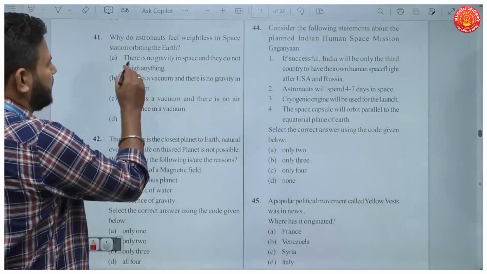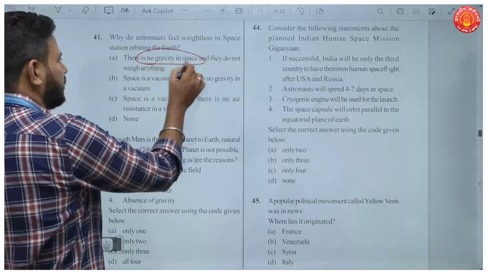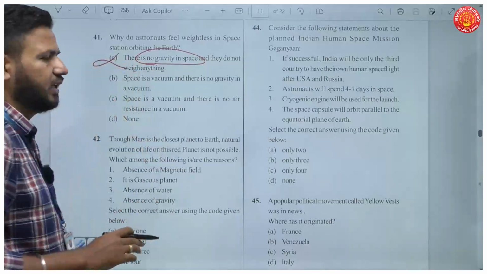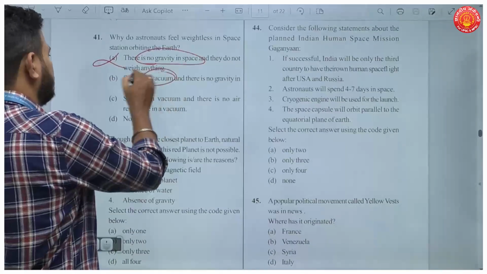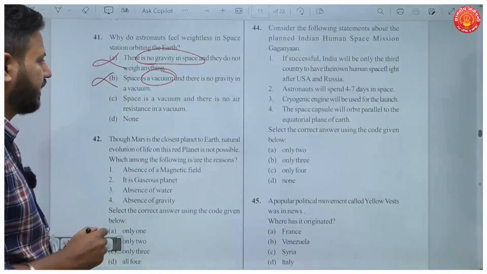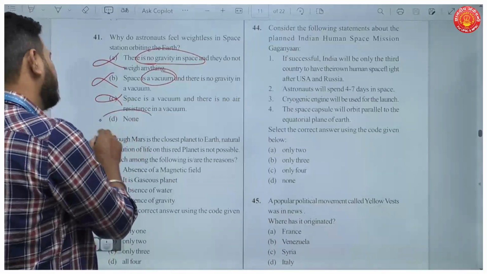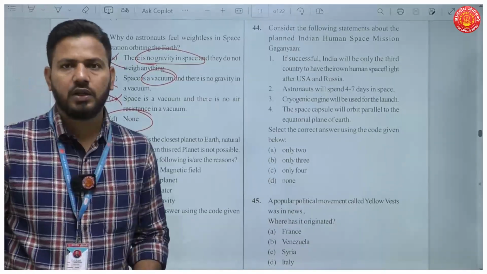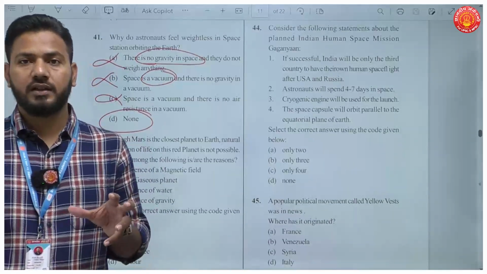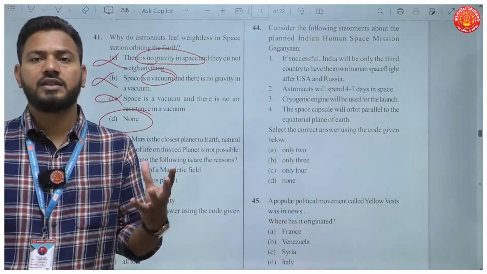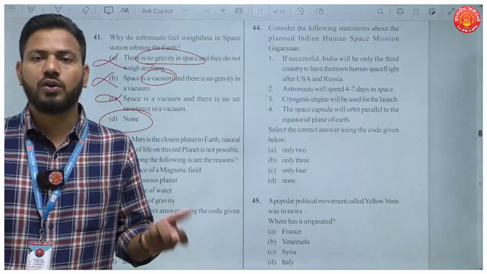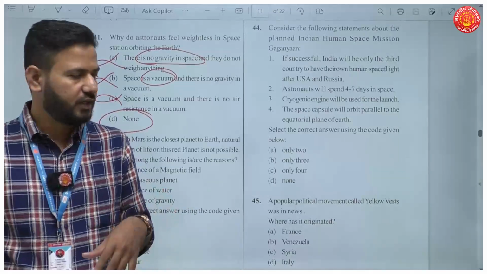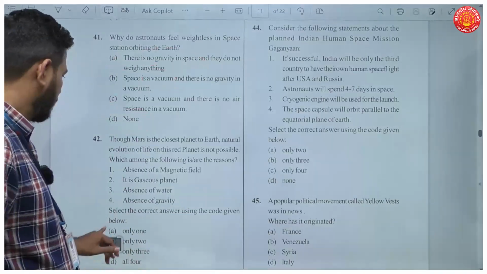The first option says there is no gravity in space. This option you can safely eliminate. There is gravity in space. Now, space is a vacuum? Not at all. Space is a vacuum, again, same. No. So your answer actually should be none of the above. Actually, he has weight, but he feels weightlessness because nothing is opposing the force, or he's not in touch with any other object. So the astronauts feel weightless in orbit.